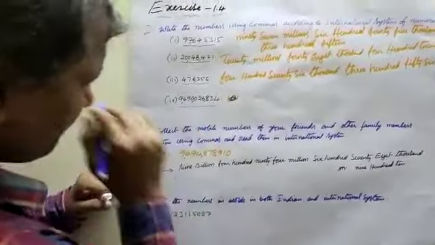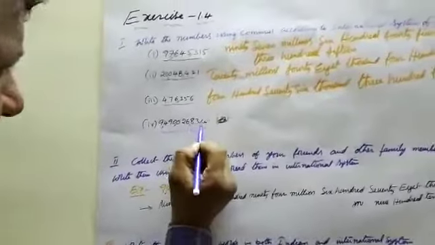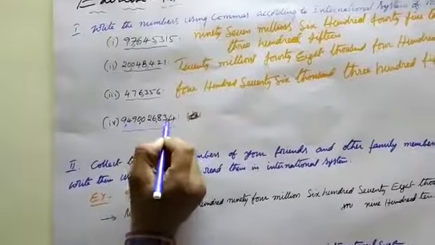Explain. See, first of all, right to left, 3 digits, 3 digits, like this.